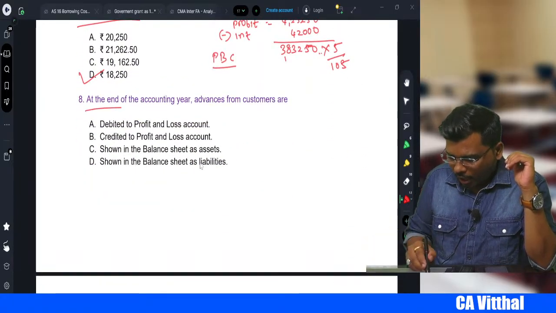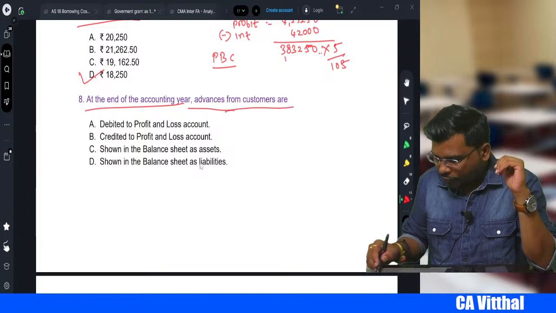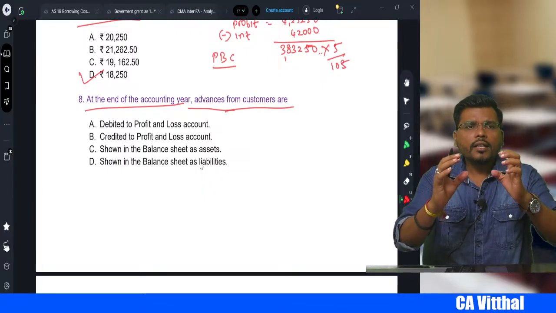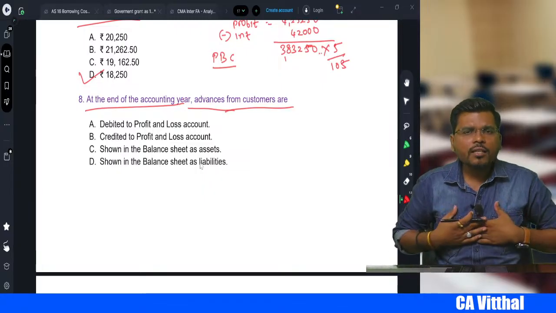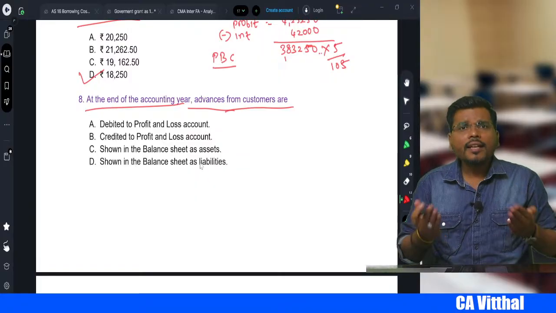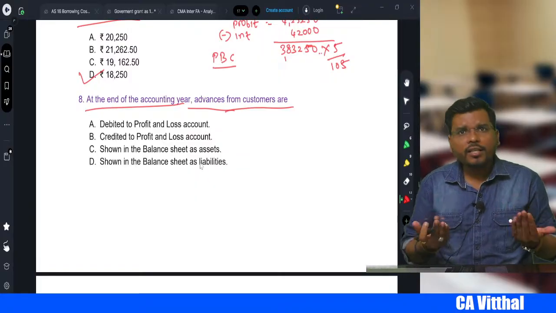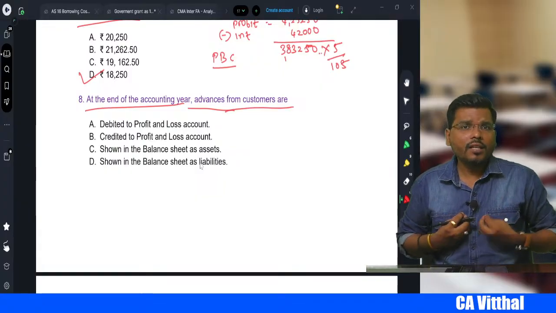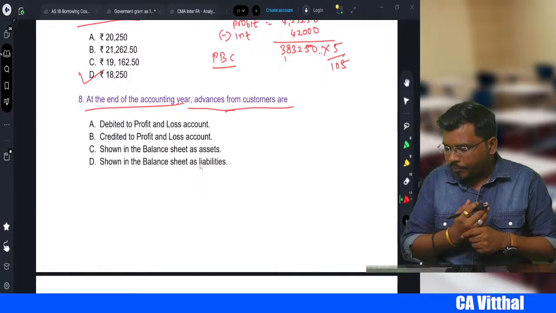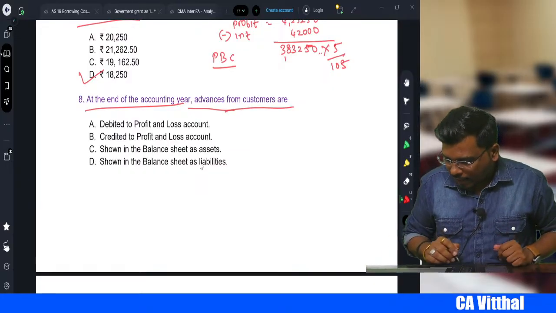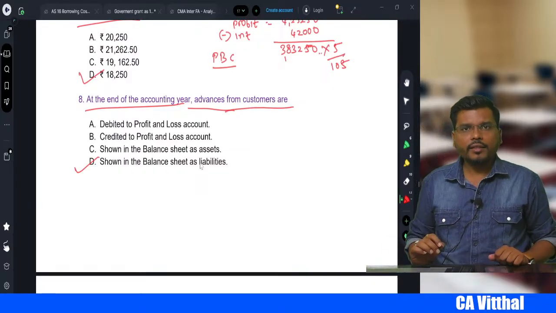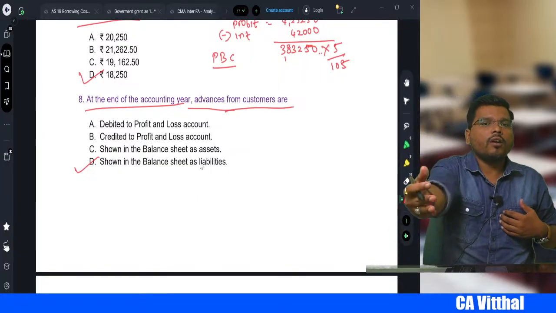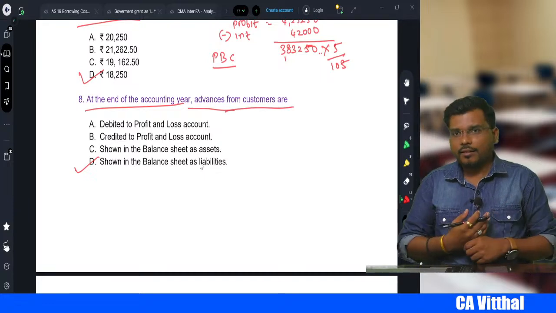At the end of the accounting year, advances from customer are... Suppose some customer has given us the advance. So that advance for us is what? Is it an asset, liability, expense or income? If someone pays us the money in advance, that becomes our liability, right? So it will appear on the liability side of the balance sheet. Correct? Yes or no? Suppose we have given the advance to someone, so for us it is an asset, right? Okay.